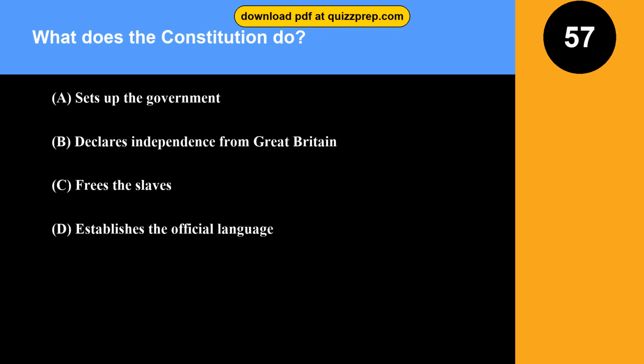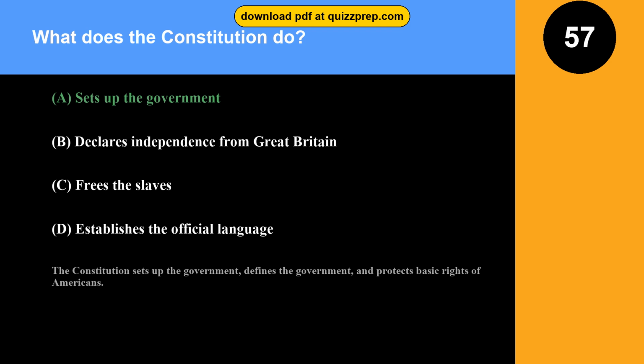Question 57. What does the Constitution do? Option A. Sets up the government. Option B. Declares independence from Great Britain. Option C. Frees the slaves. Option D. Establishes the official language. The correct answer is option A. Sets up the government. The Constitution sets up the government, defines the government, and protects basic rights of Americans.